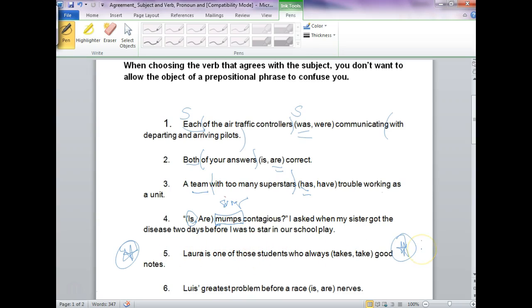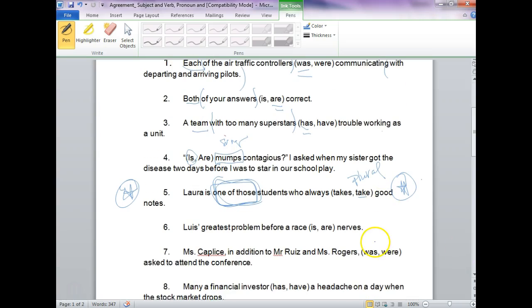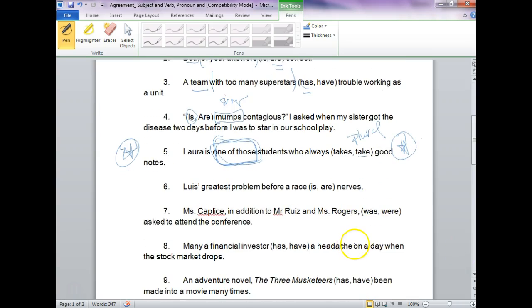So even though we've absolutely beat it into you that one is singular, and it looks like takes would agree with one, well, it doesn't because it's one of those. When you have this phrase in a sentence and you're having to choose a verb, no matter what's here afterwards, you're going to take the plural verb. One of those, you take good notes. This is the plural version. Okay? I don't want it to throw you. It's just one of those rules, and if you run across it later in your life and you're having to make a decision, you can look it up. I would never put one like that on the test or quiz.